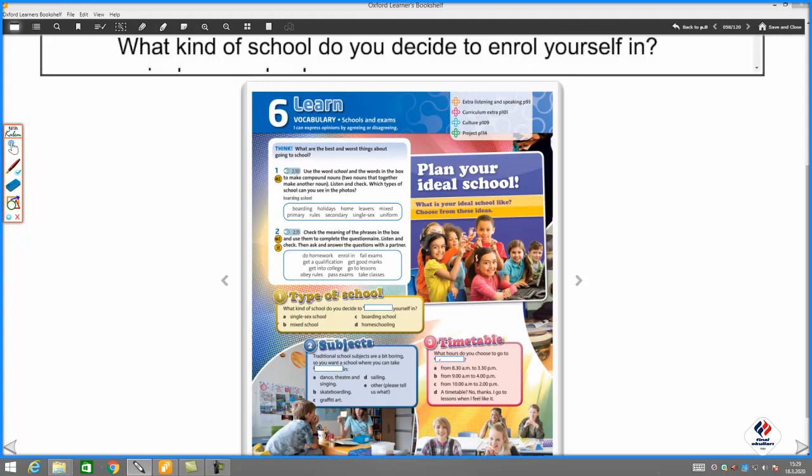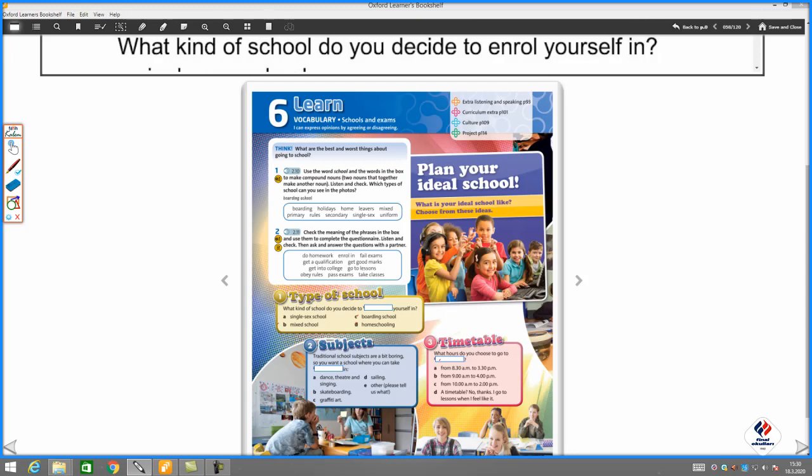B, we have mixed schools, which is the school system that we have in Finland. It's basically girls and boys mixed together. Then we have boarding school, which is students who stay on the campus. They sleep on the campus, so they don't go home when it's 5 o'clock. They don't go home on the weekends. They're always at school. And homeschooling is basically what you're doing right now. It is staying at home and learning via the internet or having a tutor, like a teacher coming to do a special lesson at home.